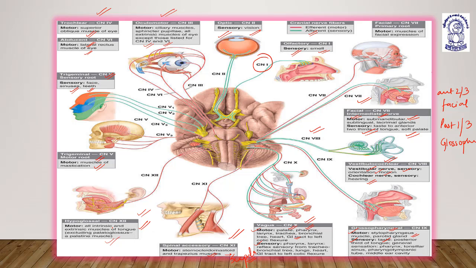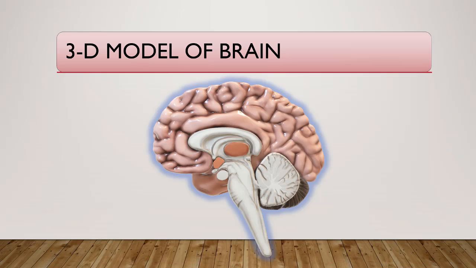I hope you will learn all these functions. Please write it and then learn it, then again write it and again learn it. Now moving on, this is the 3D model of the brain. I have posted a picture to make it clearer: the cerebrum, cerebellum, medulla, pons, peduncles, and the midbrain.